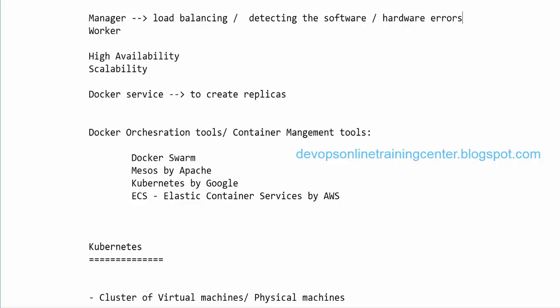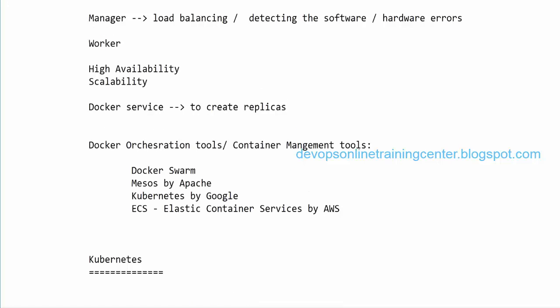So the manager knows, and if you just say docker node ls, you can see the status as ready, not ready, right? If any of the containers goes down, the manager always checks the heartbeat. If it goes down, the manager will make the status not ready, and it will move that container from that machine to the other machine to take care of high availability.